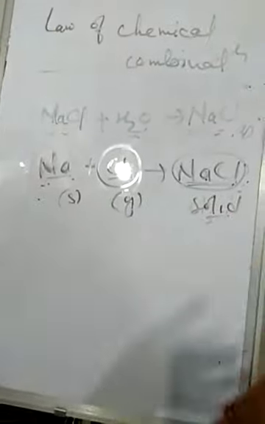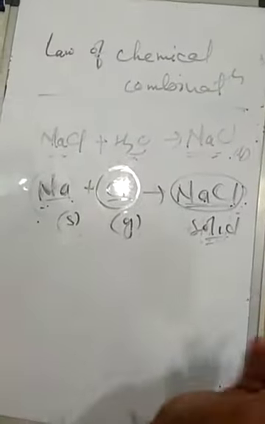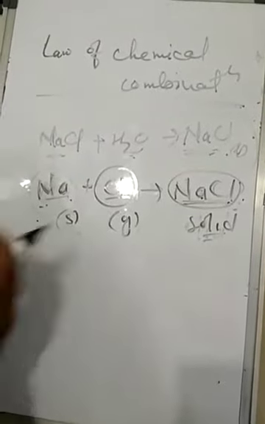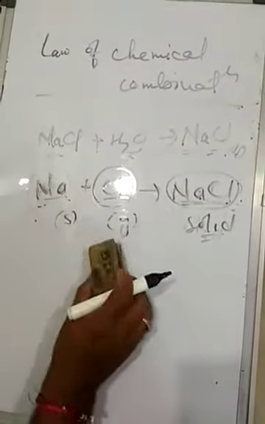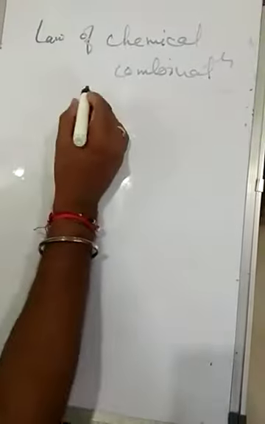You know the two types of changes. Now there is an activity in your textbook, on page number 46, where we can verify the law of chemical combination.